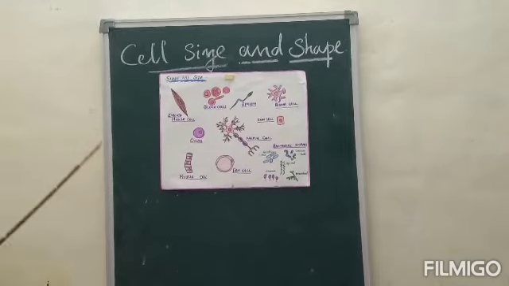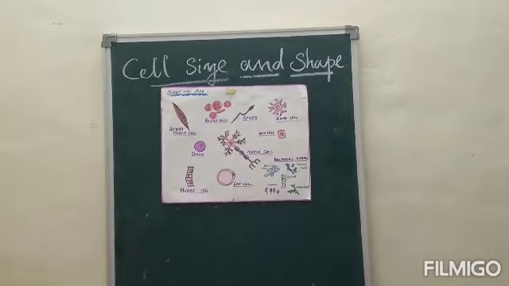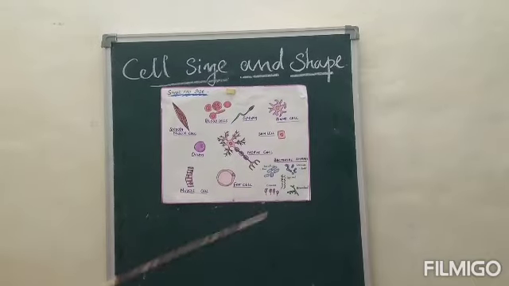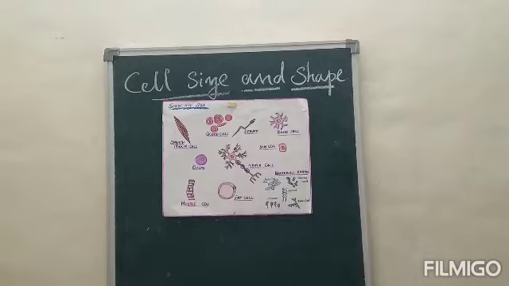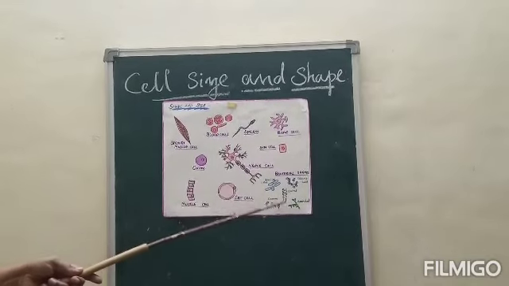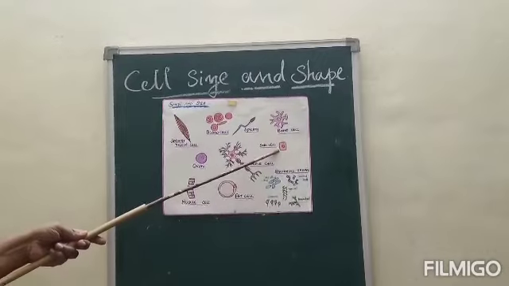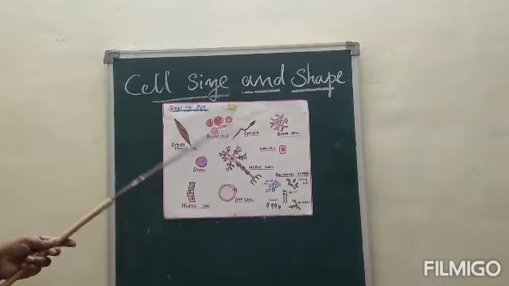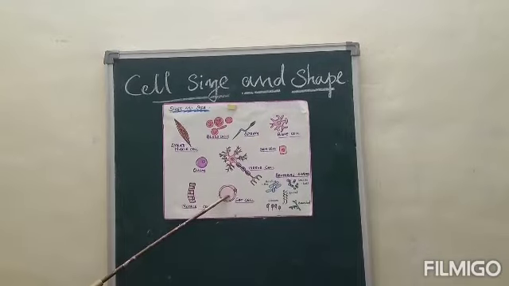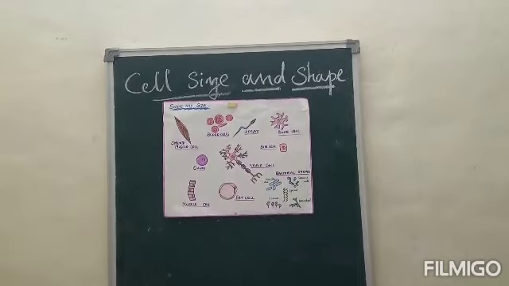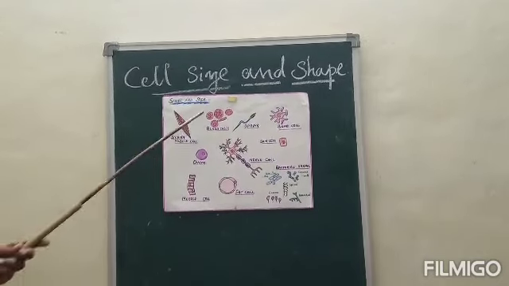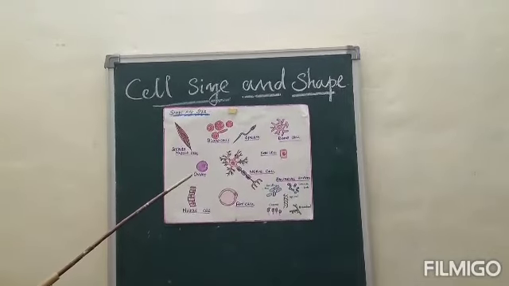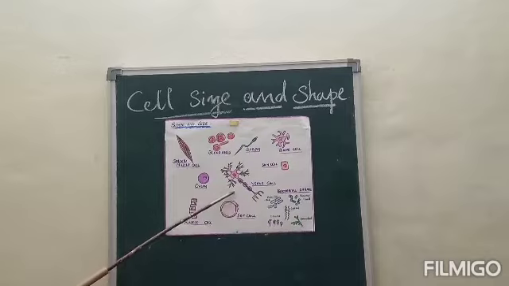Cells vary in shape and size. The shape of the cells depends upon their function. The shape of the cell may change or remain the same. They may be oval shaped, spherical, rectangular, spindle shaped, or long like a nerve cell. The size of the cell also varies in different organisms. Most cells are microscopic in size like red blood cells, while some cells are fairly large like nerve cells, etc.